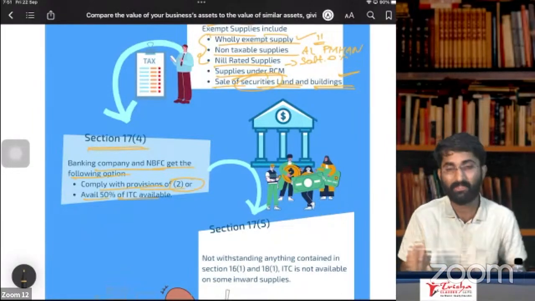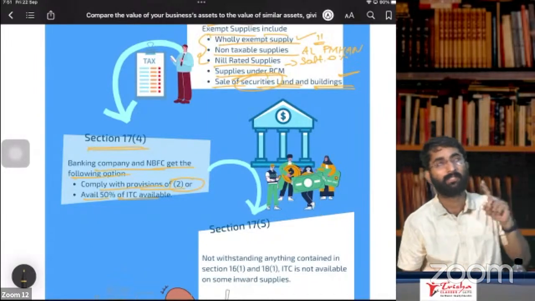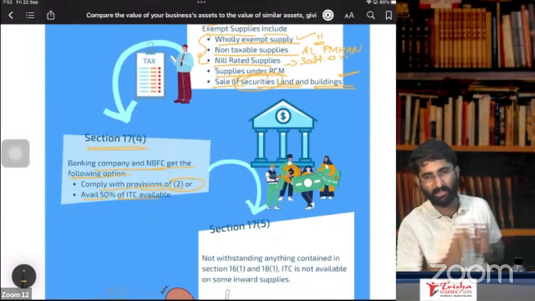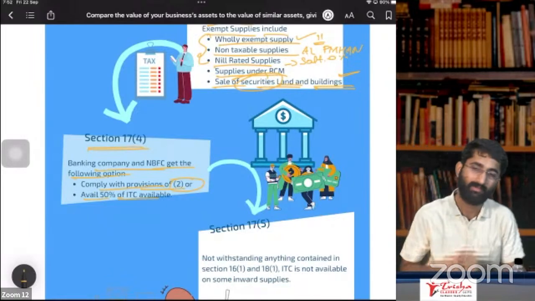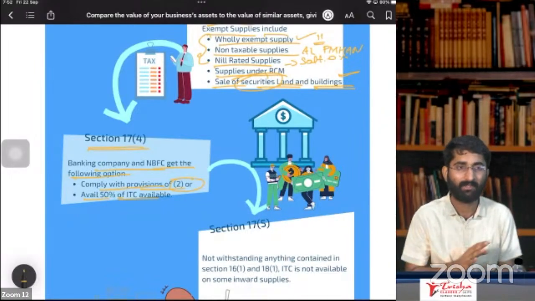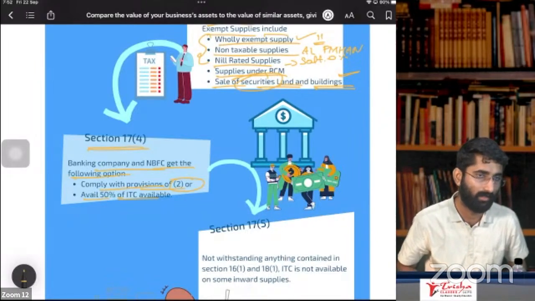Only for banking companies, you have an option. You can go for section 17, subsection 2 and apportion. Sir, if apportionment is not possible, what to do? Directly take that 50%. You avail the 50%, the other 50% is lost. Okay.